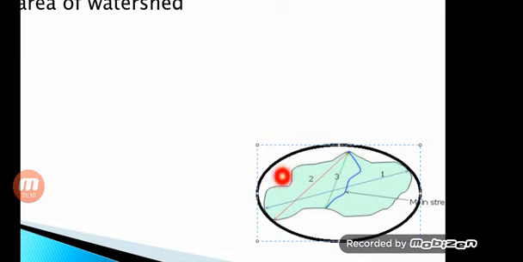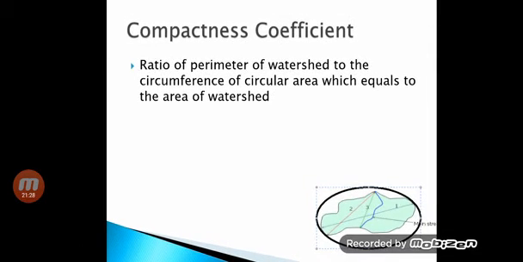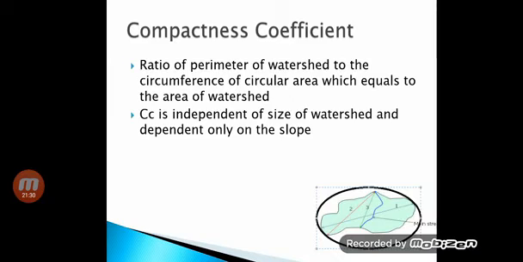You have to draw an imaginary circle whose area equals the area of the watershed. The ratio of the perimeter of the watershed to the circumference of that circle is the compactness coefficient. It is dependent only on slope and independent of size.